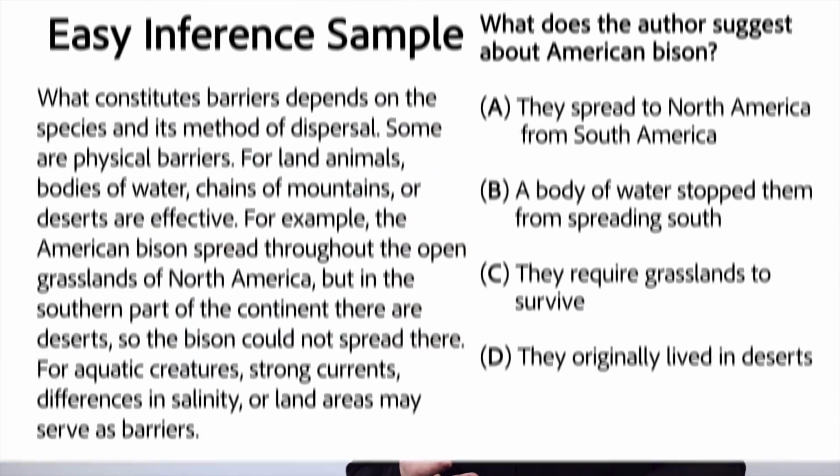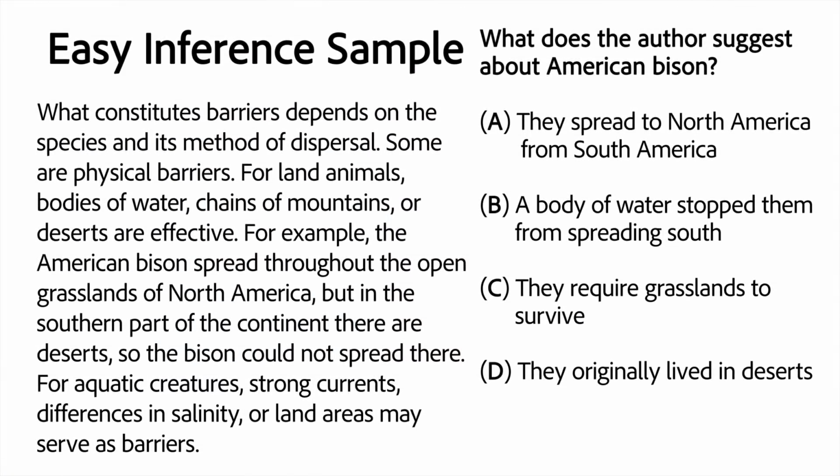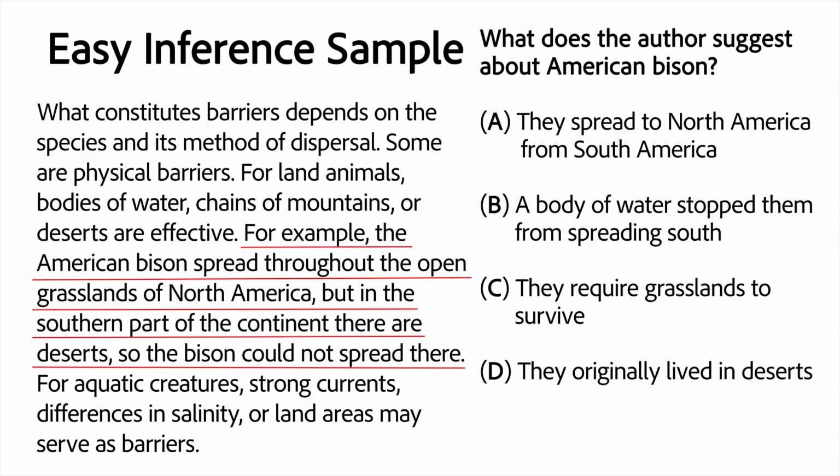Let's dive into practice. We'll start with an easy one. Let's start with the question prompt. What does the author say about American bison? Take your time to pause this video and read the text. Now, in the 5th line of the text, we have some information about the bison. Now let's take a look at our answer choices.